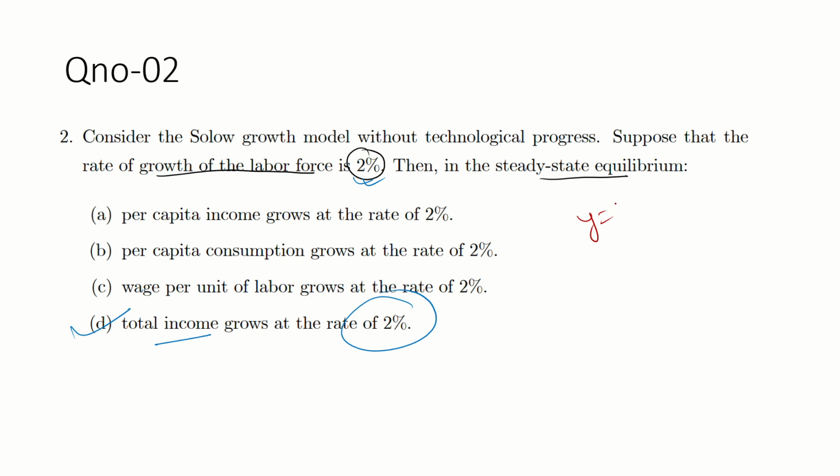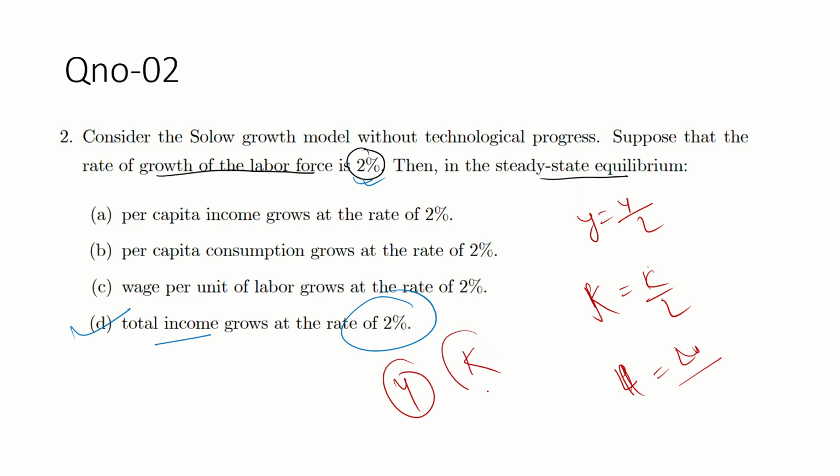Small y is equal to what? Capital Y by L. Similarly, small k is equal to what? Capital K by L. Small l is equal to the output by L. Similarly, guys, if you face capital Y or capital K, it is aggregate capital, aggregate output. But if you convert this capital Y in terms of labor, Y by L, then according to the Solow model it is written as small y.